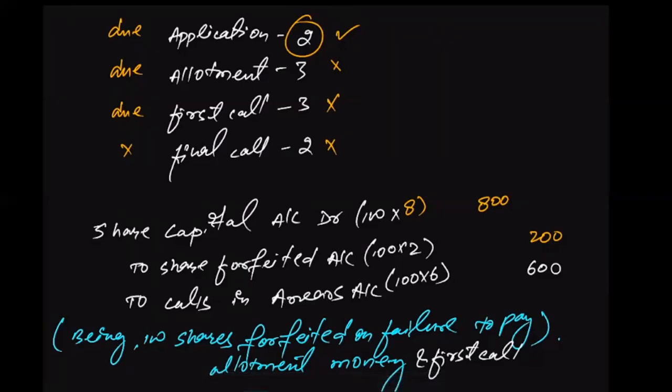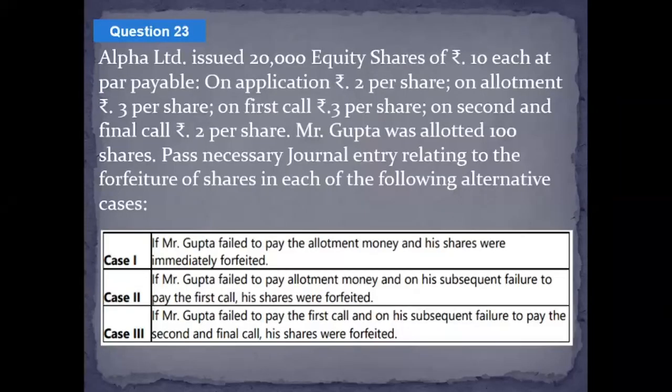Done, everyone? All right, so I hope all of you have written this down. So I just solved 2 cases for you. And third one will be a homework. Kindly take the screenshot of the question. We won't be discussing case 3 right now. I'm giving this as a homework to you. I'm hoping that you'll be able to solve the third case on your own. We'll discuss few more questions based on the forfeiture in the next class. So this is it for today's session, everyone.